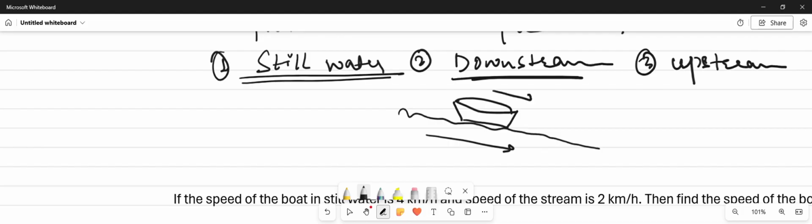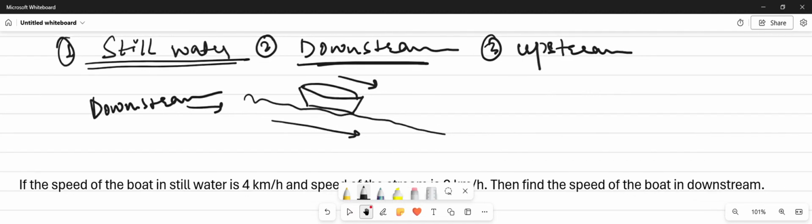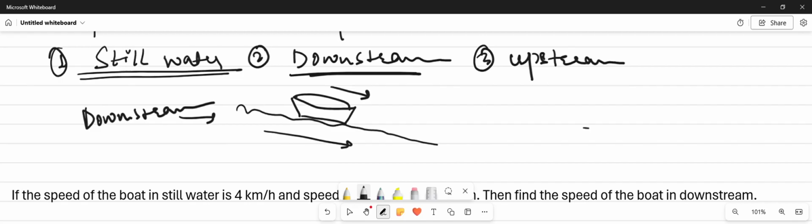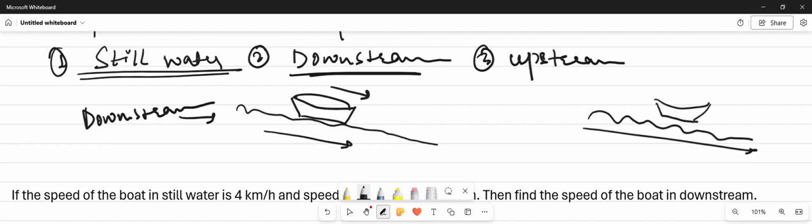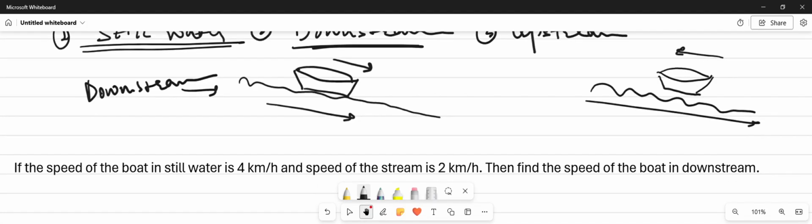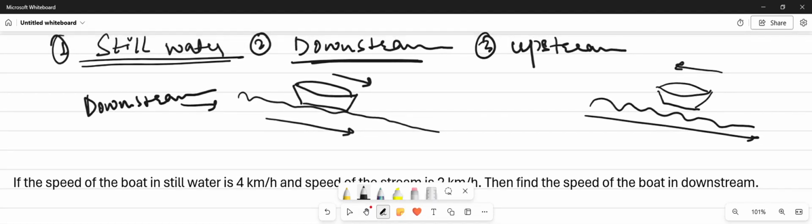The man sitting in the boat is also going in the same direction, and it is the example of downstream, when the direction of current and the boat is the same. If we talk about the upstream, water is moving downward, but the man on the boat is going upward. So when the direction of the stream and the boat is different, then it is said to be upstream.